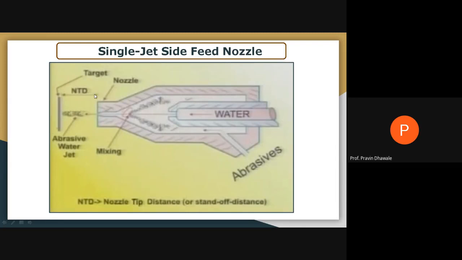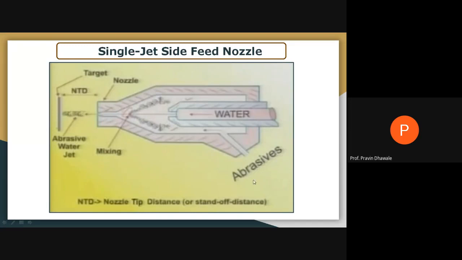Another name for this nozzle tip distance is stand off distance, SOD or NTD. So this is one type of nozzle, the single jet side feed nozzle.